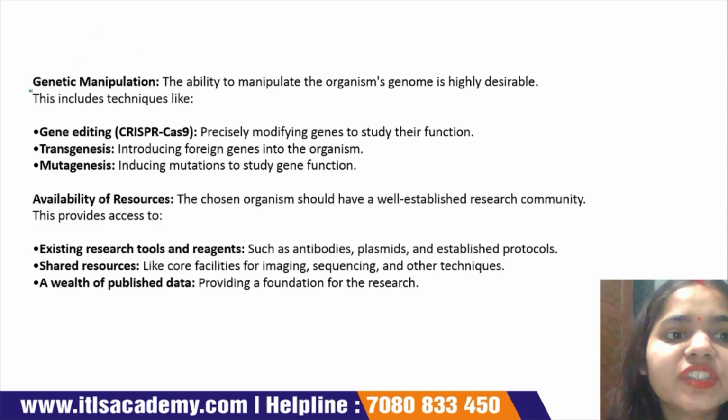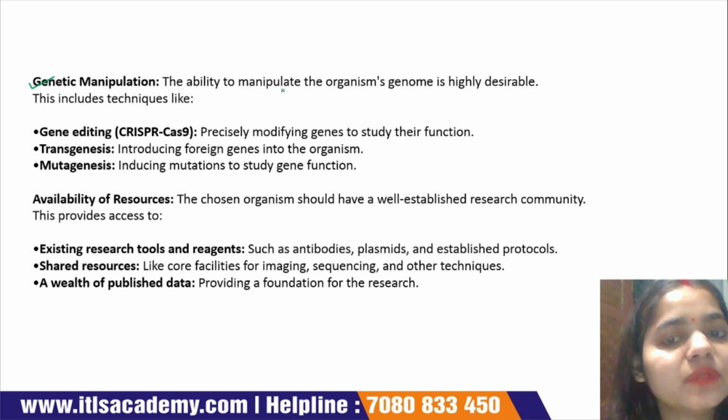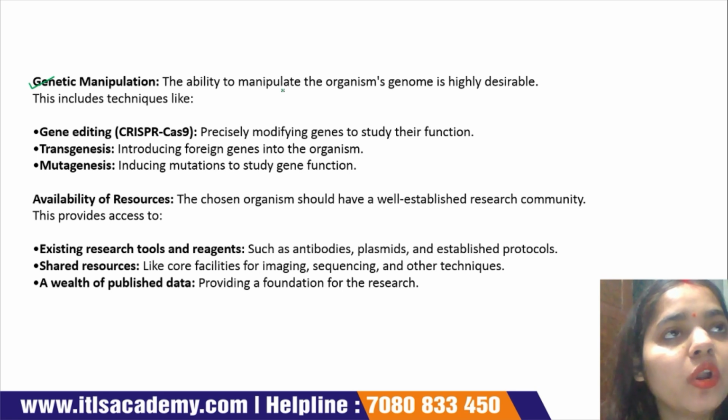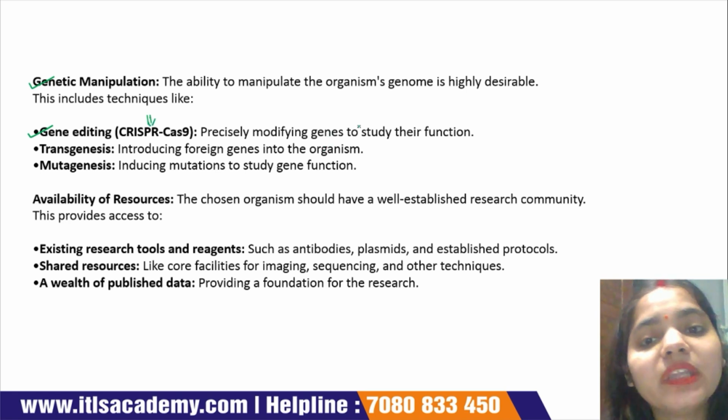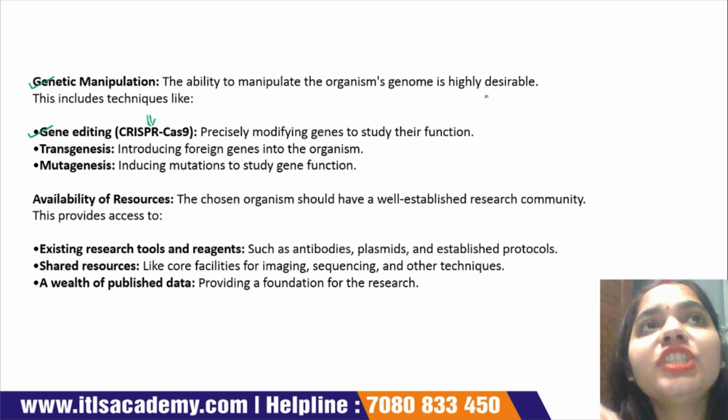Next is genetic manipulation. The ability to manipulate the organism's genome is highly desirable because we perform a lot of molecular techniques. The first technique is gene editing. In CRISPR technology, we modify the genome of a model organism to study gene expression or the function of a particular gene.